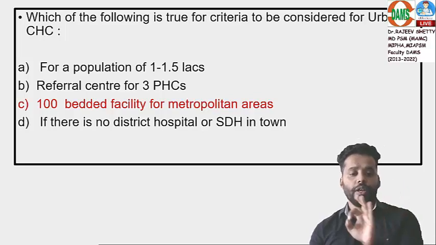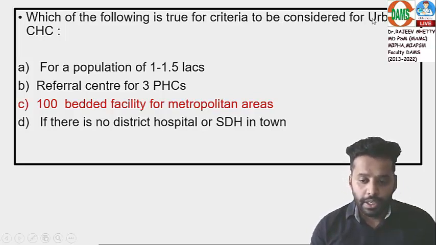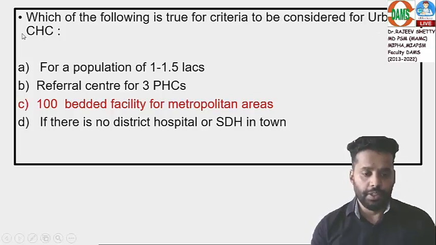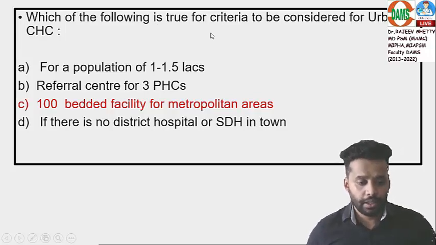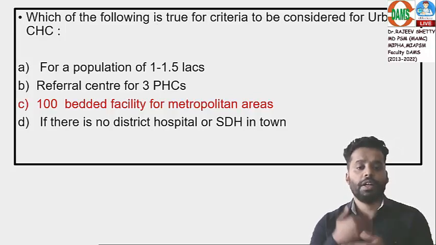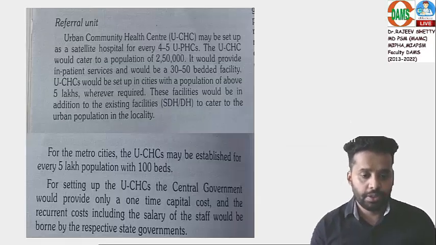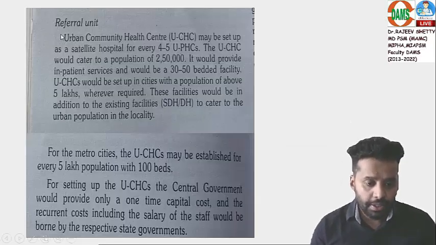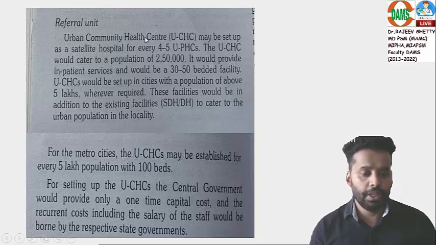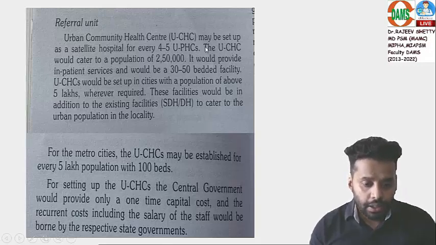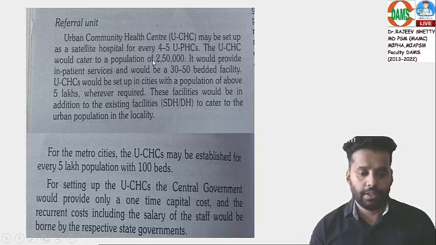Which of the following is true for establishing an urban CHC? It is based on urban healthcare, so I'll be telling what the criteria for urban CHCs are. Urban CHC will act as a referral unit for urban healthcare, for a population of 2.5 lakh.